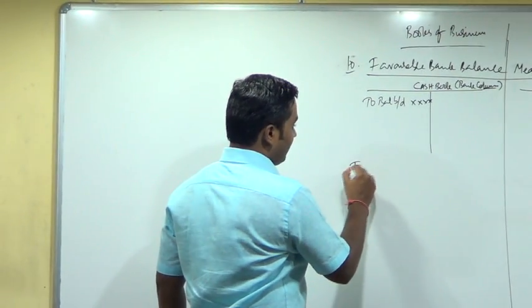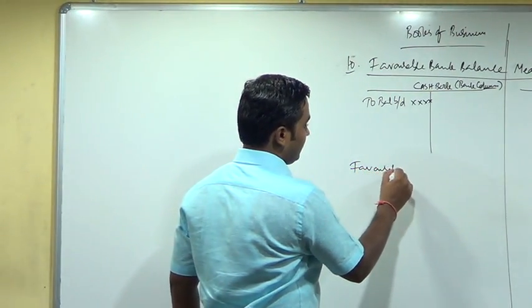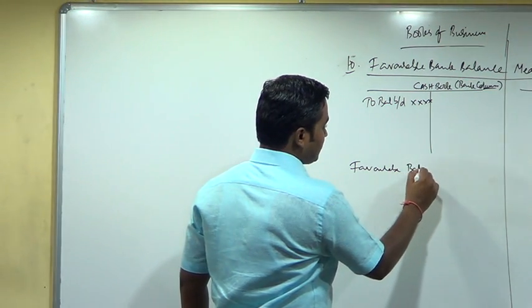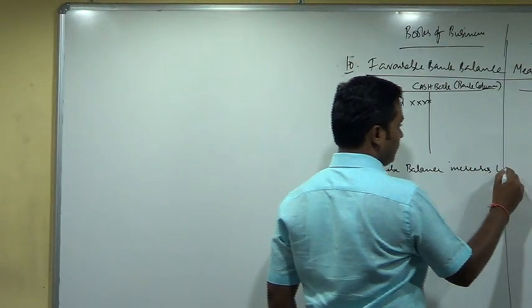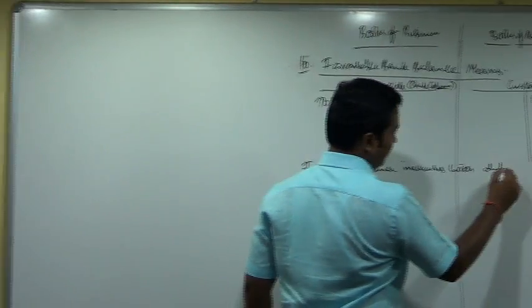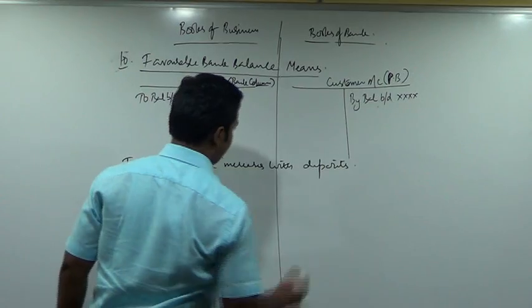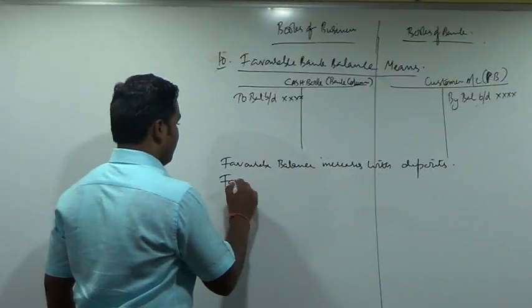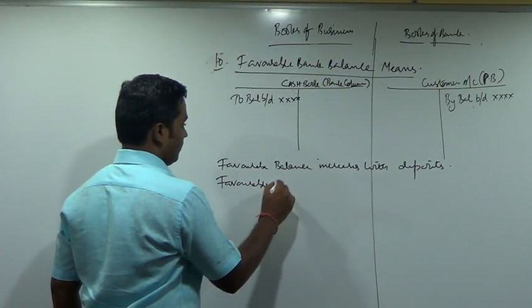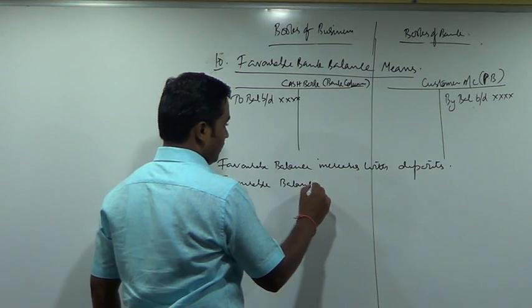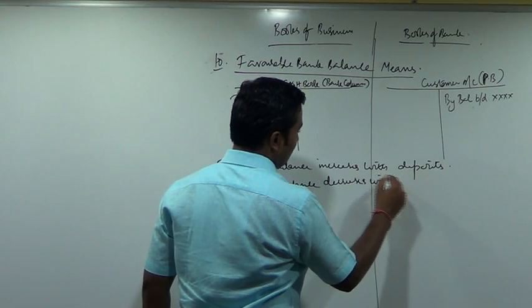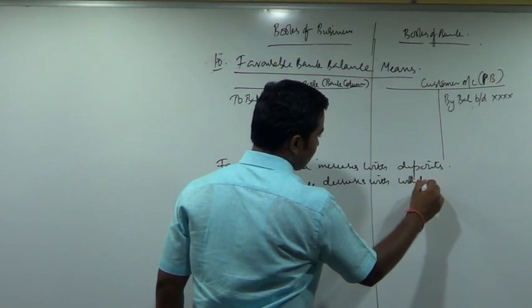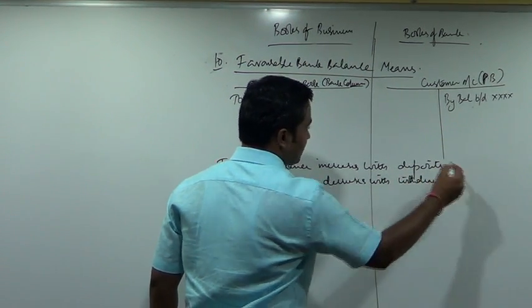Favorable balance increases with deposits. Favorable balance decreases with withdrawals. Do you agree with these statements?